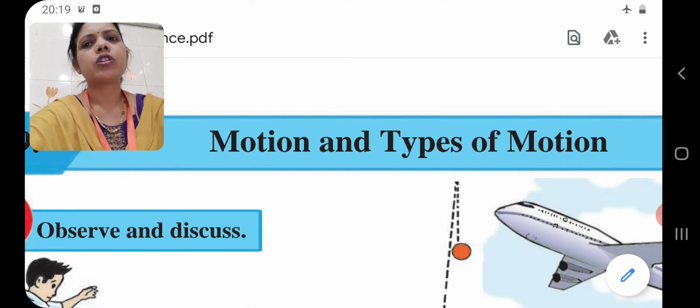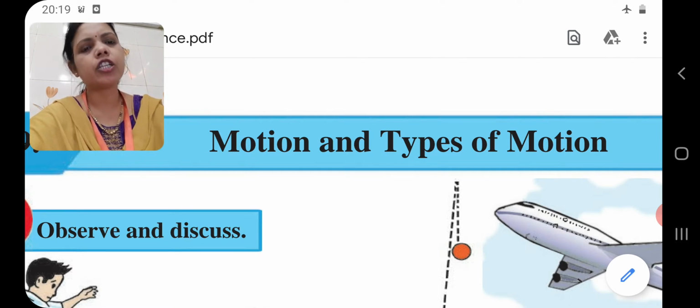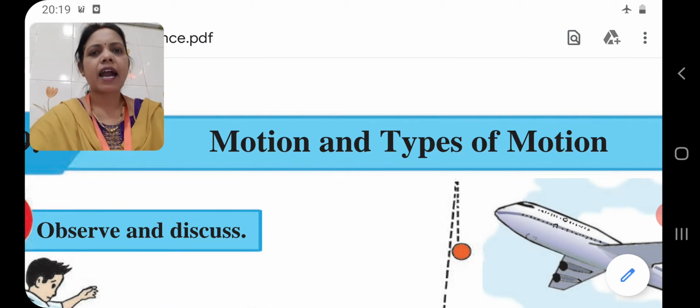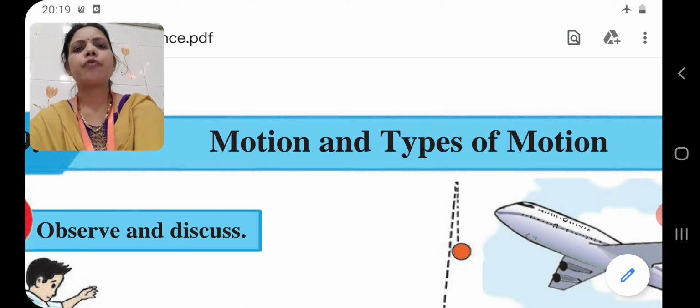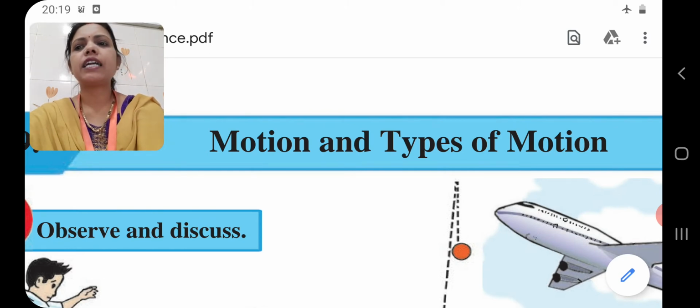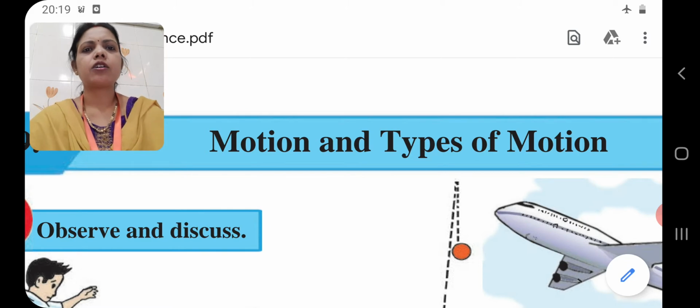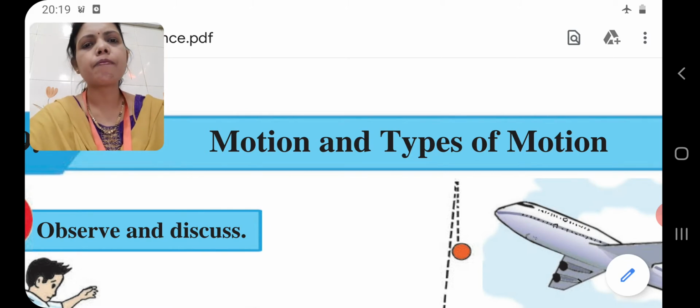So, children, today we are going to continue our ninth chapter, that is motion and types of motion. Children, in the last class we had completed the introduction part of motion, moving objects, and types of motion.